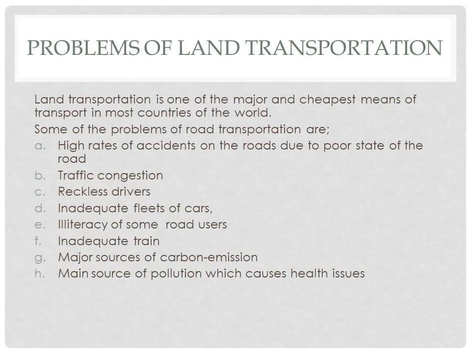Okay, don't forget that we are actually talking of problems of land transportation, and land transportation, as we said before, can be divided into what? Road and rail. So the inadequate train falls under what? Under rail. Then we have inability to obey traffic rules and symbols by some what? By some road users as a result of illiteracy.